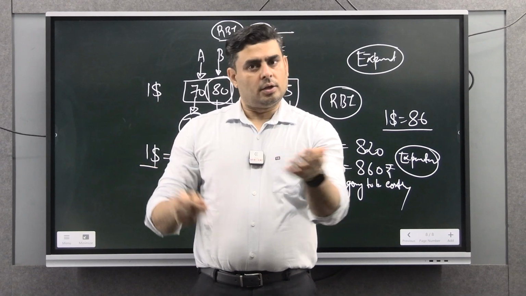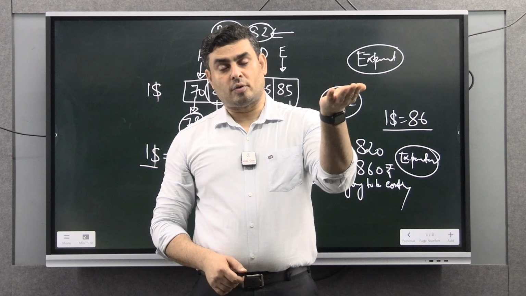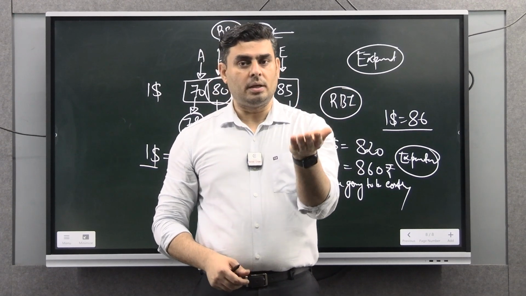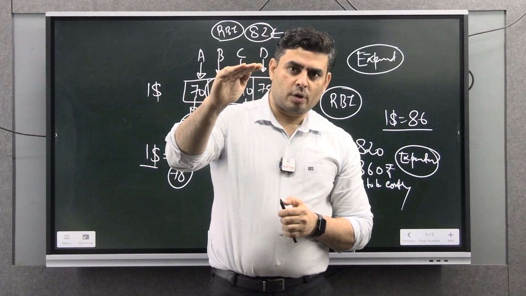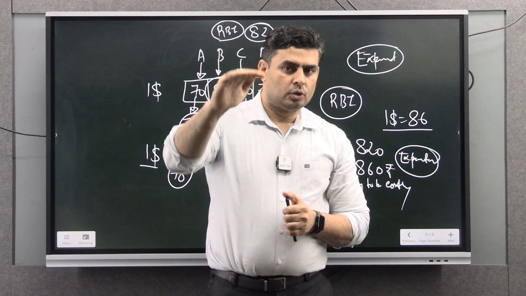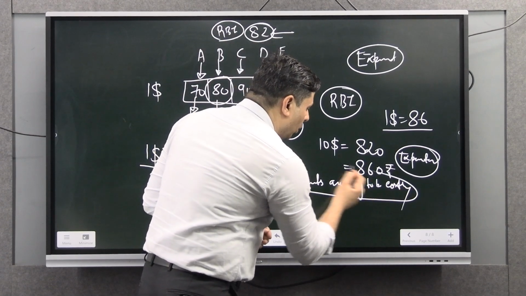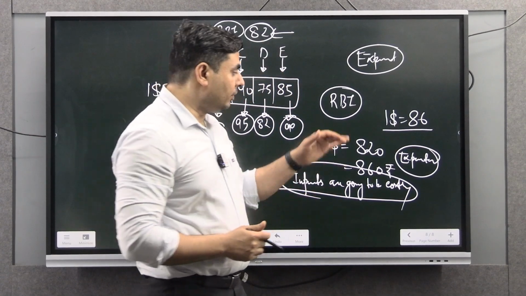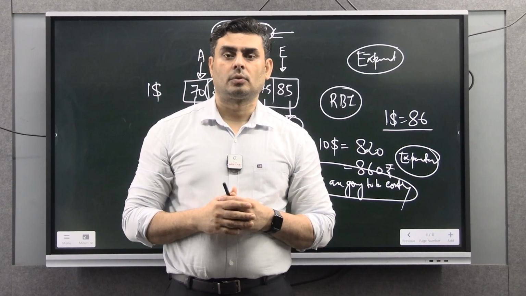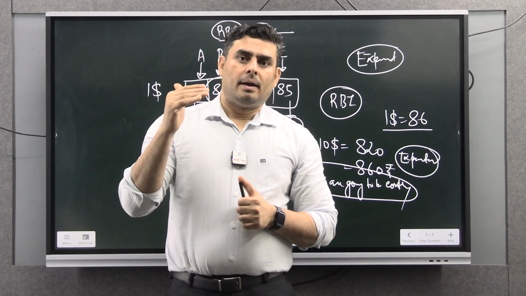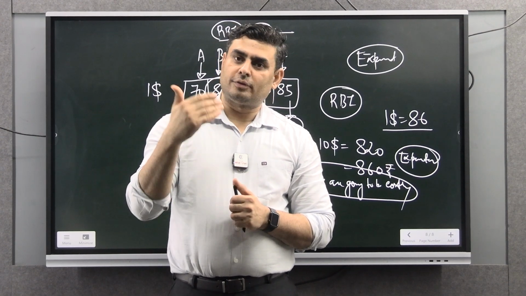OPEC countries are supplying, and the US is also increasing production. So more crude oil means the price of crude oil is going to what? Decrease. So if the price of crude oil decreases, then imports will not be too costly, and we can have an edge in the exports. So this is why RBI may be allowing depreciation of the rupee.